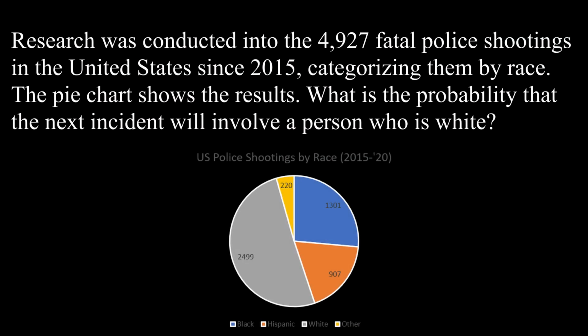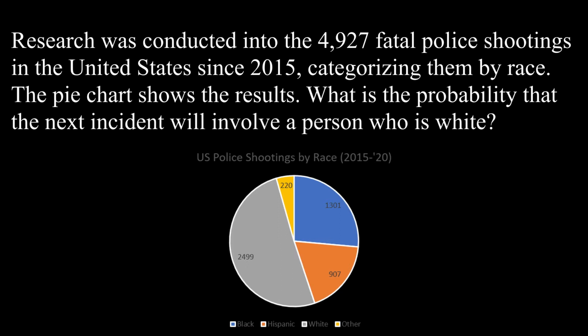For our next example, we're going to look at something that's a little bit heavier than maybe what I normally discuss with these things, but just bear in mind it's good to understand how these things can be used in a bit more of a serious context. So here, for this example, we are told that research was conducted into the 4,927 fatal police shootings since 2015, that is up to July of this year, categorizing them by race, where the pie chart given shows the result.